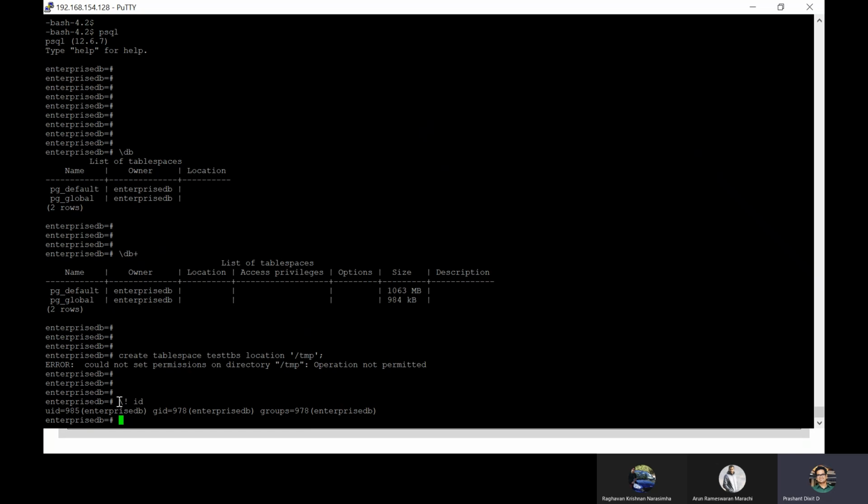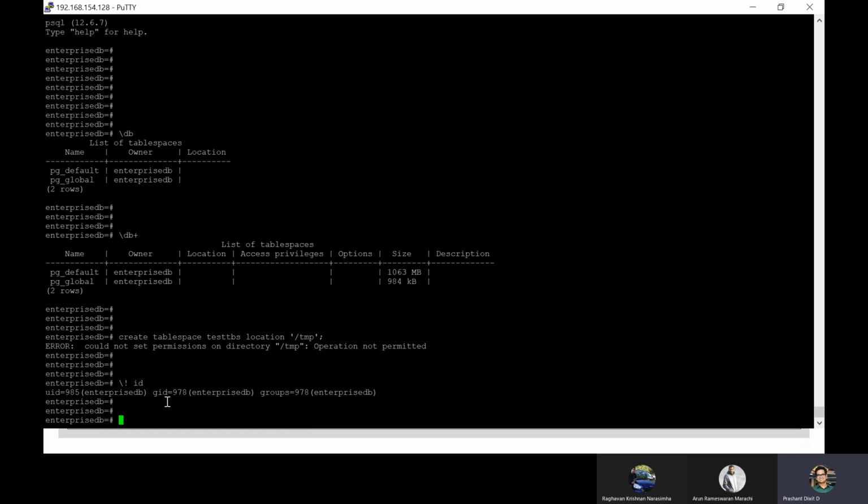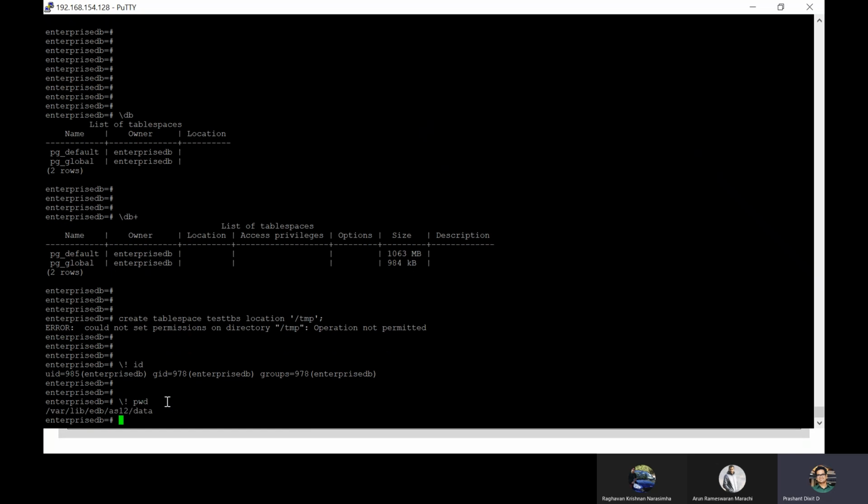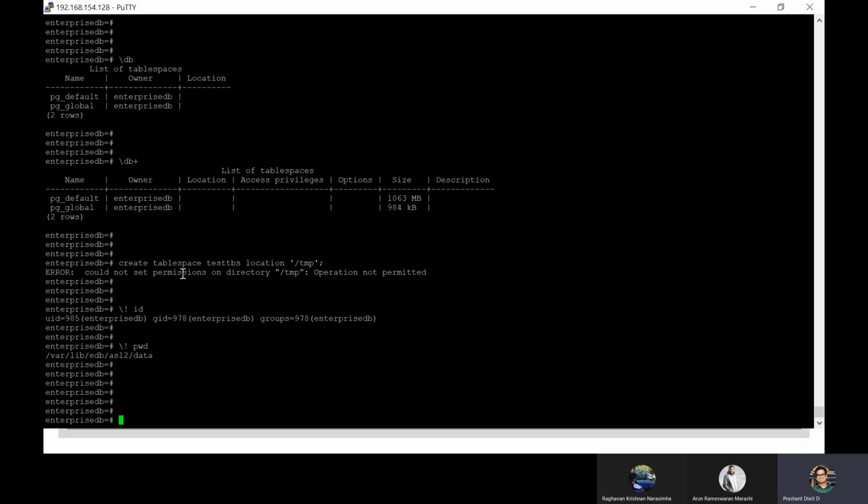Guys, this again is a kind of meta command, backslash exclamation mark. You can use it for your OS command instructions. For example, if you still want to stay connected with the PSQL terminal but want to check what the path is, how can you do that? Otherwise, you need to come out, do exit, and then run the pwd command. But you can also run OS specific commands by using this. Okay, so we were creating the table space.